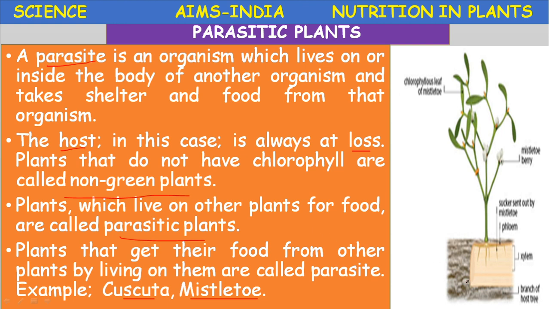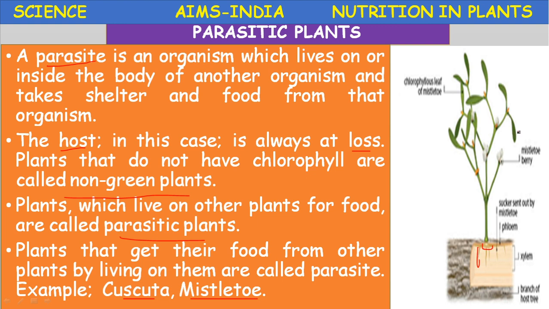The parasites produce special structures. You can see here, the parasite produces some special structures called haustoria. They are useful for absorbing the food from the host. Parasites may be total or partial.